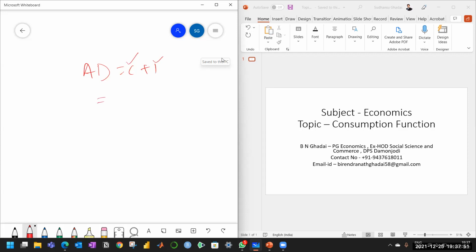But in the Keynesian model, Keynes has taken the concept of autonomous investment, that is the investment which remains same at all levels of income. Keynes in his model has used this autonomous investment. That means if the investment is fixed, the aggregate demand is directly dependent on the level of consumption. So there is a direct relationship between aggregate demand and consumption. That's why it is very important to know about the concept and behavior of consumption expenditure.